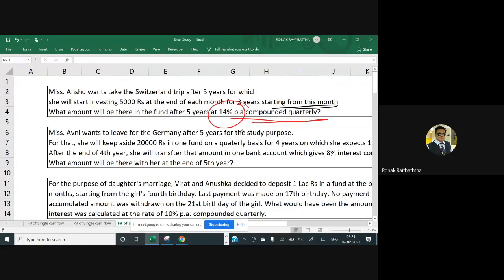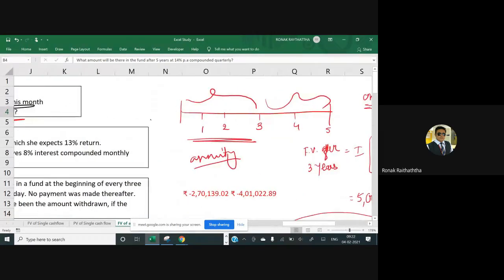For which she will start investing 5,000 at the end of each month. Here in this, month, let me change it to quarter, please, because compounding is done on a quarterly basis. What amount will be there in the fund after 5 years? So that is how the timeline looks like. So up to 3 years, it would be an annuity. She will keep on investing 5,000 at the end of each and every quarter.